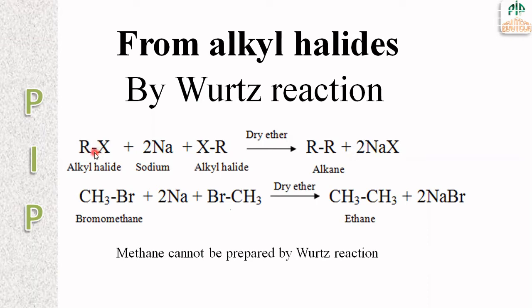If there is a single alkyl halide, CH3X, the Wurtz reaction does not take place. So two alkyl halide groups, two alkyl groups, are required, and the minimum product is ethane. So methane cannot be prepared by the Wurtz reaction.